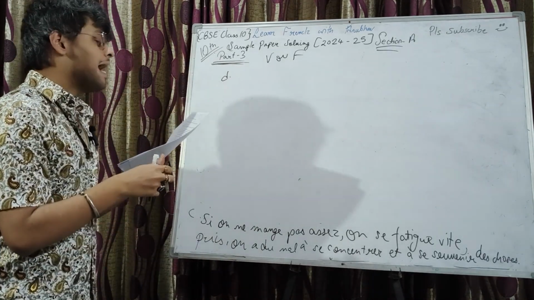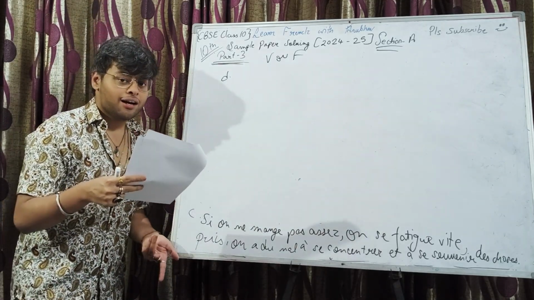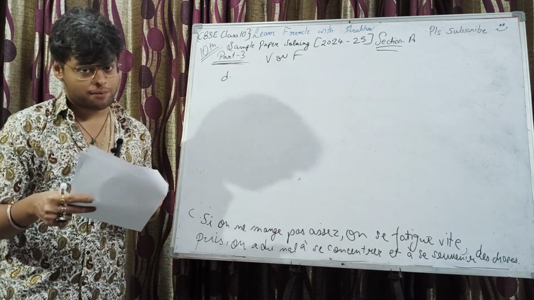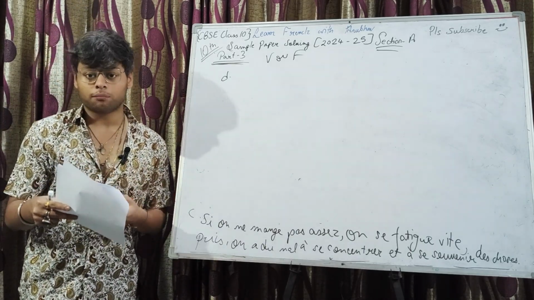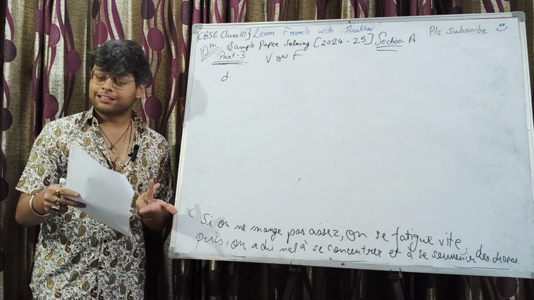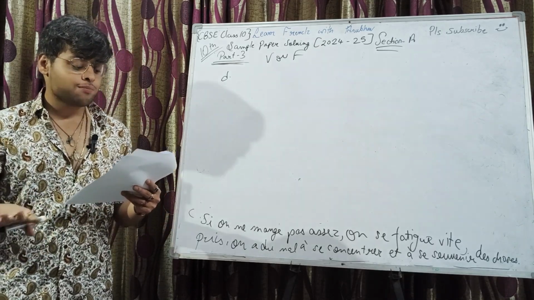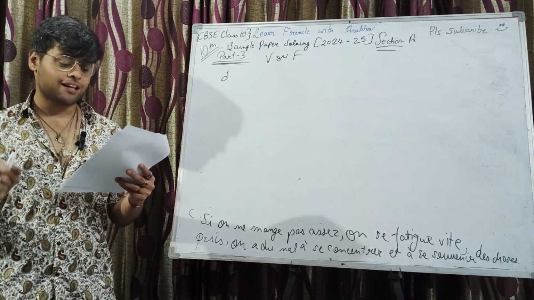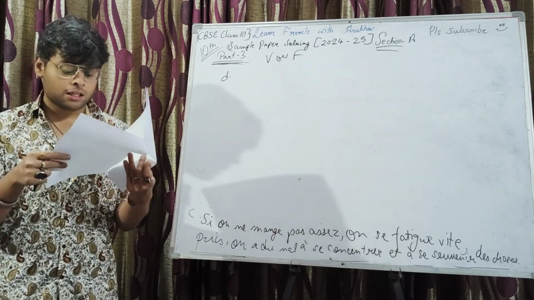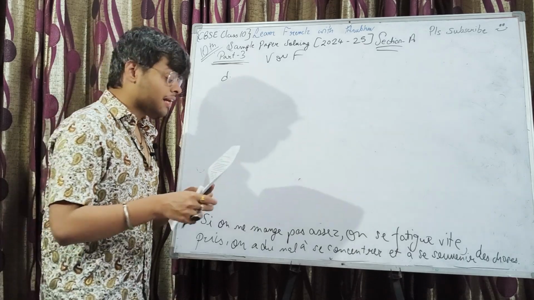Selon l'image, 15% des jeunes sont stressés car ils n'arrivent pas à dormir. Now you see in the picture, the word dormir isn't really mentioned. We have insomnia. If you're aware of what the word insomnia means, then you'll be able to answer it. As per the image, trouble d'insomnie, 15%. So it's correct, vrai.